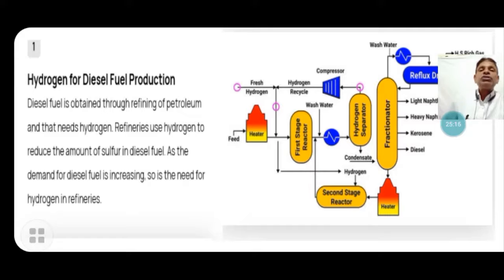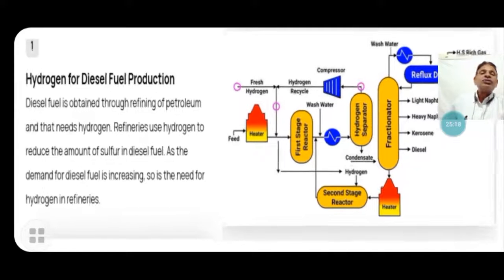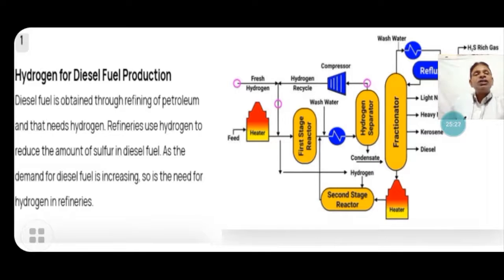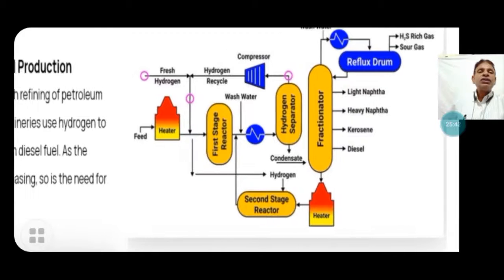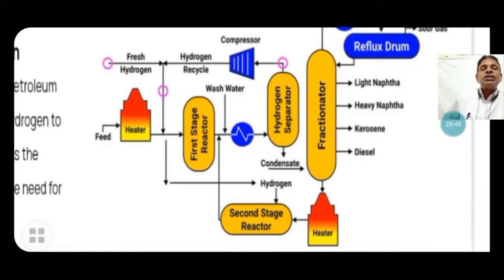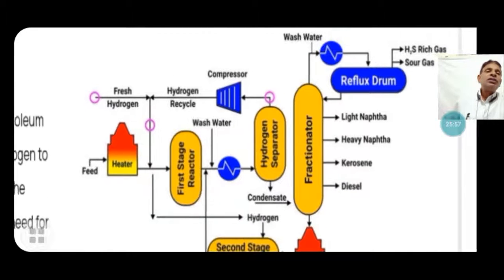Refineries use hydrogen to reduce the amount of sulfur in the diesel fuel, which makes the fuel clean and prevents the emission of sulfur dioxide, because the sulfur is removed from the diesel petroleum. As the demand for diesel fuel increases, so does the need for hydrogen in refineries. Here is the diagram for the refinery, in which the first is a storage reactor, and there is a second storage reactor in which hydrogen is passed through it, and the hydrogen combines with the sulfur to form hydrogen sulfide gas.